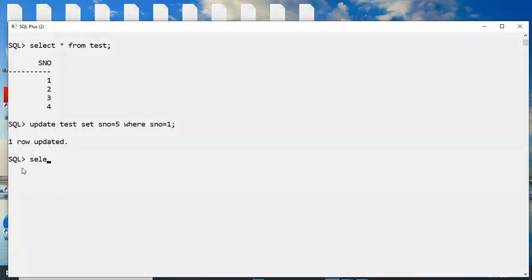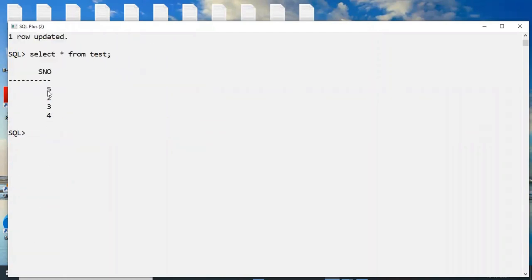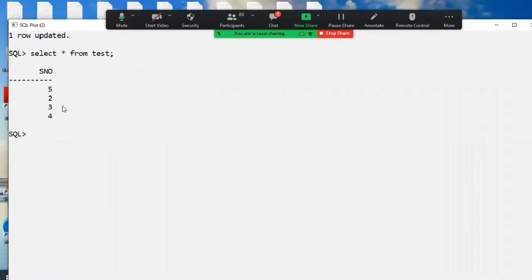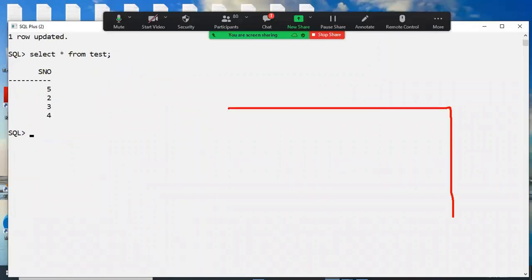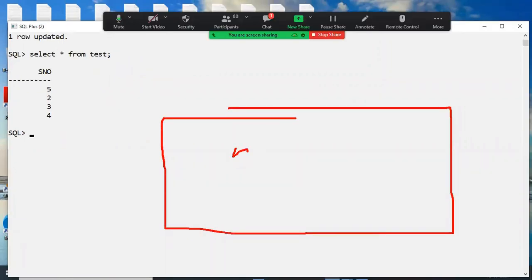In the future you will also become familiar with this. Now check it out. Yes, select star from test only. Now here 5 is there or not? Yes, here again I'm changing. But unfortunately, in my project requirement, this 5 is somewhere in a buffer, and 1 is somewhere in a buffer only. And now check it out.